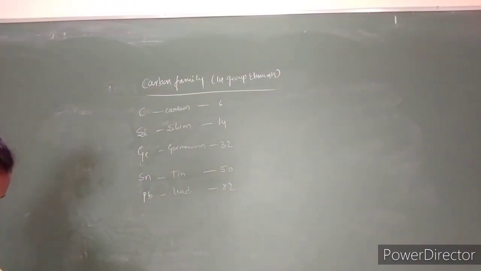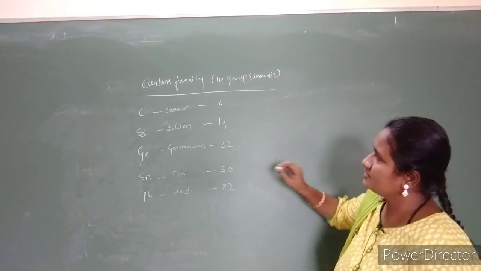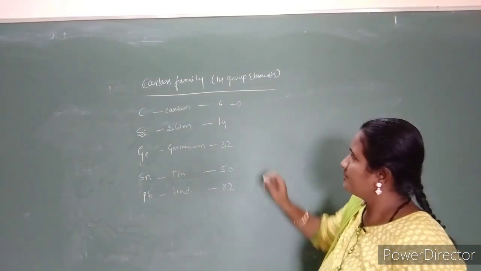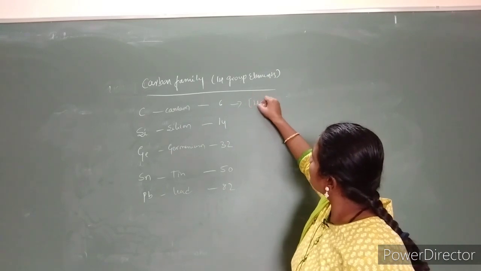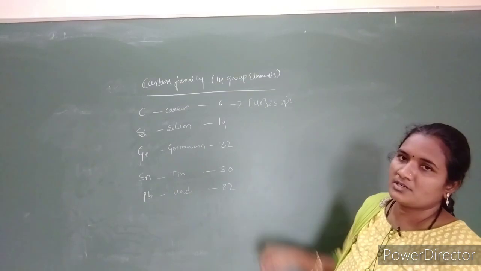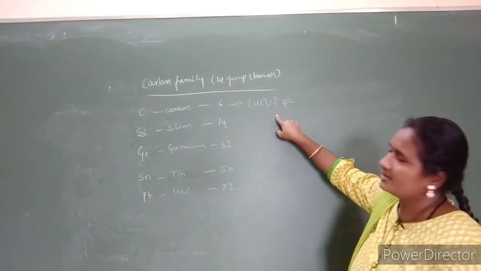These are the atomic numbers of the respective members of the carbon family. If you see the electronic configuration, carbon has 1s2, 2s2, 2p2, meaning helium 2s2, 2p2. So this is the outermost electronic configuration of carbon.